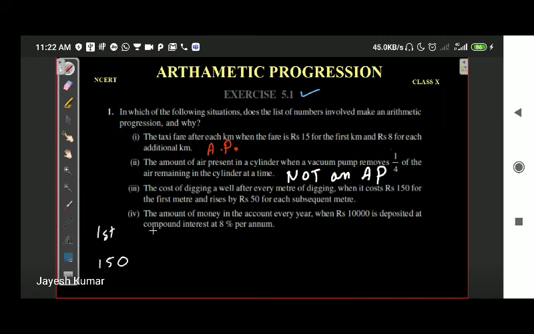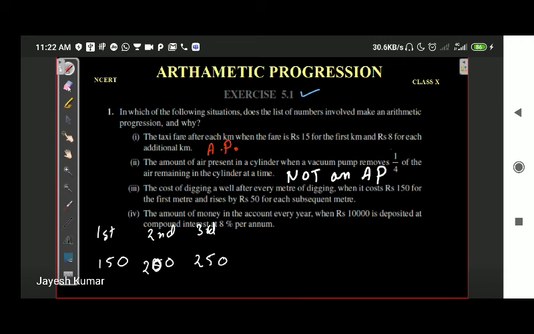For the second meter, 50 rupees are added, that will be 200. At the third meter, this will be 250. We don't need subsequent terms, because, as I reminded you, we only need the first three terms of any series to check whether they are an AP or not.